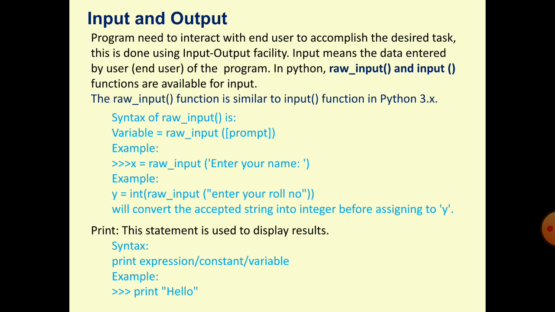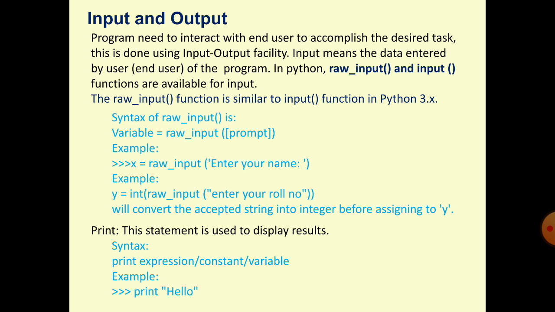X is equal to, here I have taken the example syntax: variable name, equal, then raw input, then the message to print. Example, x is equal to raw input, enter your name.